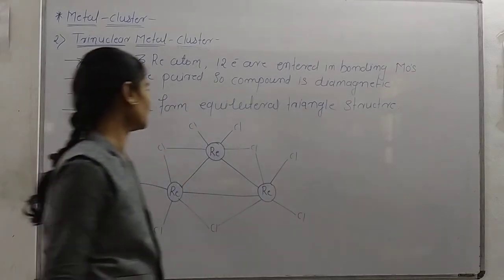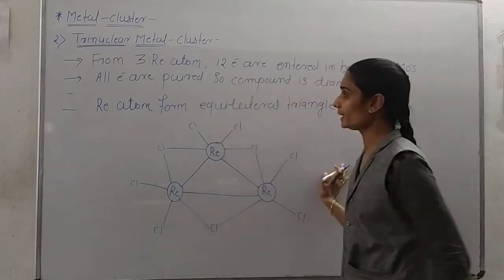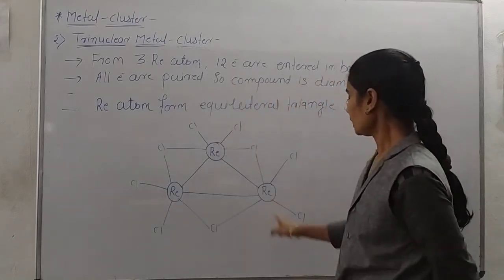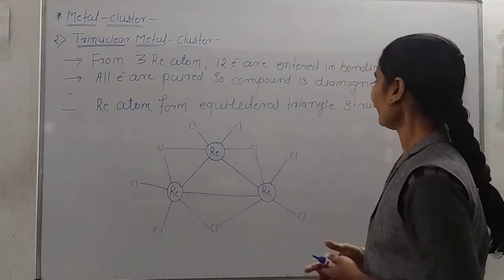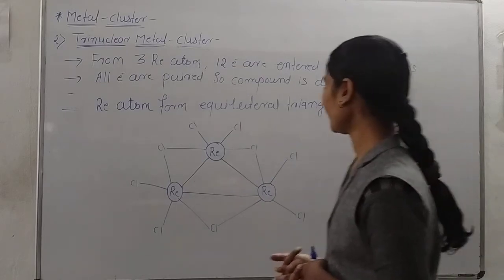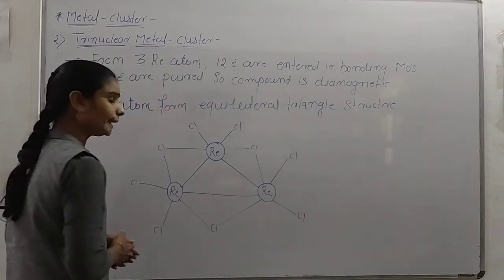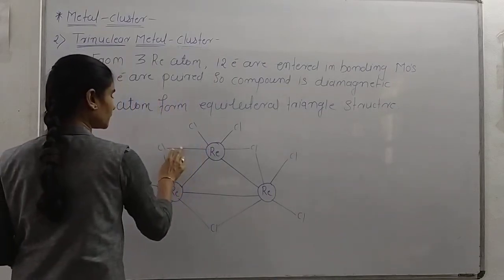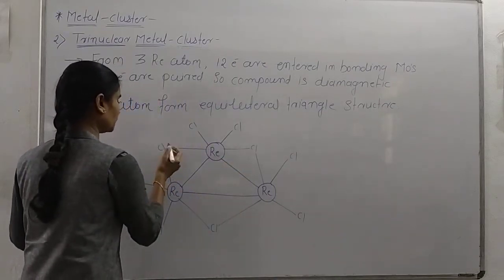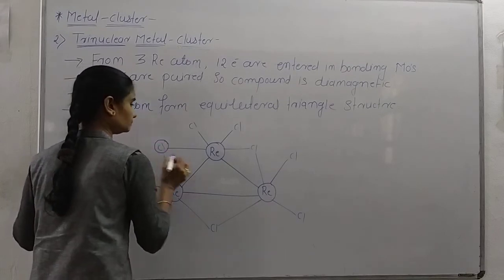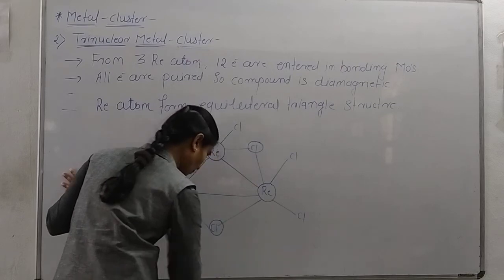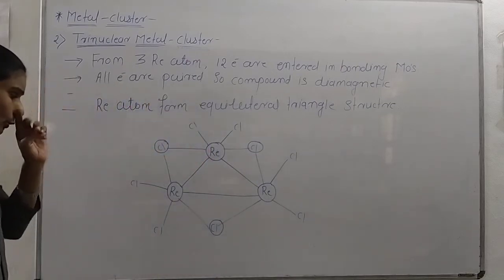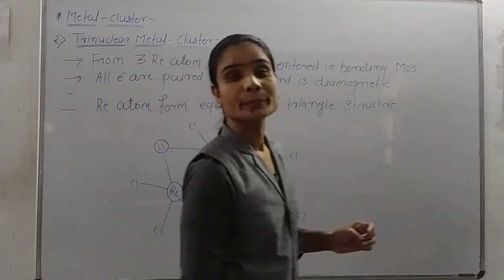This is the structure of Re3Cl9, in which three rhenium atoms are present in an equilateral triangle structure, and out of the nine chlorine atoms, these three circled chlorine atoms act as bridging ligands.